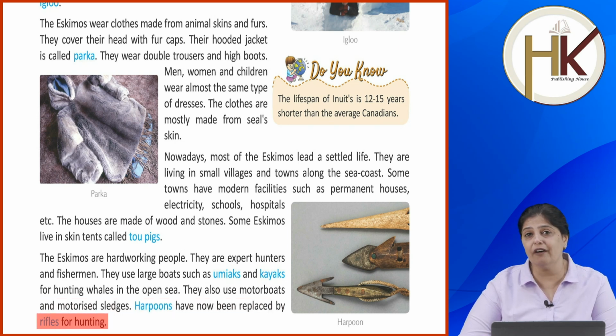So Eskimos are quite hardworking, you know, for their survival. For them to live a life, they have to work very hard. They are expert hunters, they are expert fishermen. For fishing they use large boats which are known as umiaks, and they also use kayaks. They also use these to hunt whales in the open sea. They also use motorboats, motorized sledges. Harpoons have now been replaced with rifles.